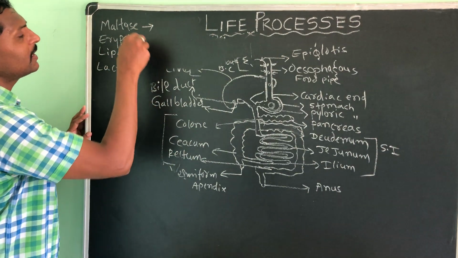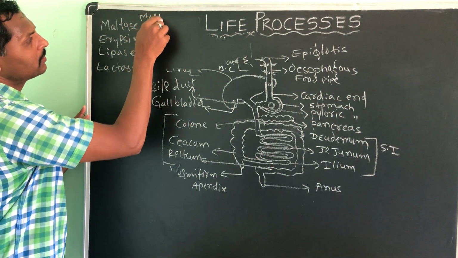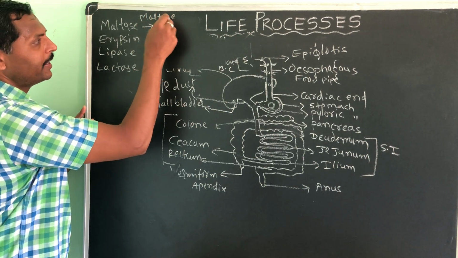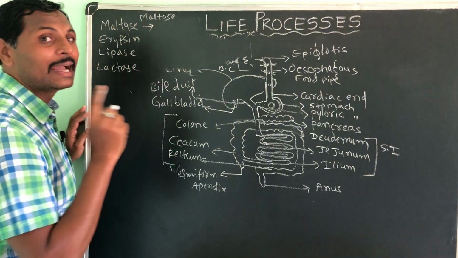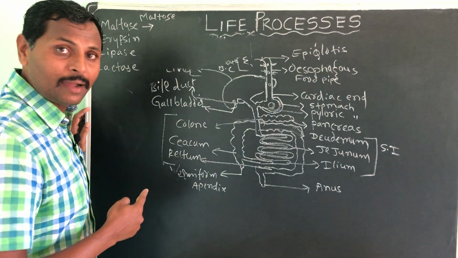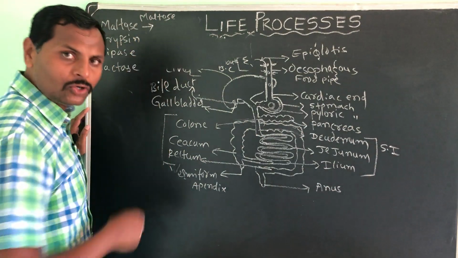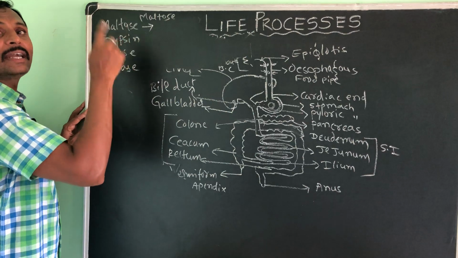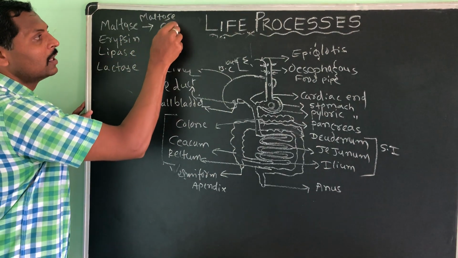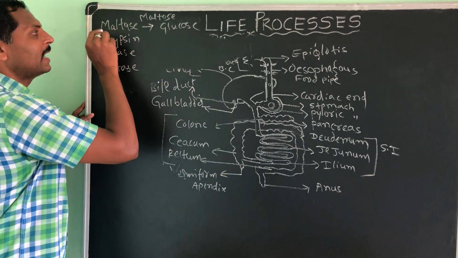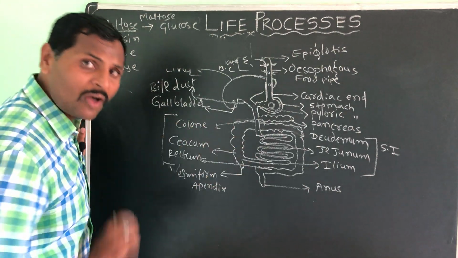So maltase will convert the maltose into glucose. We had seen it in the mouth itself, by the salivary amylase a starch is converted into maltose. That maltose will be converted into glucose by this enzyme which is secreted by the small intestine.